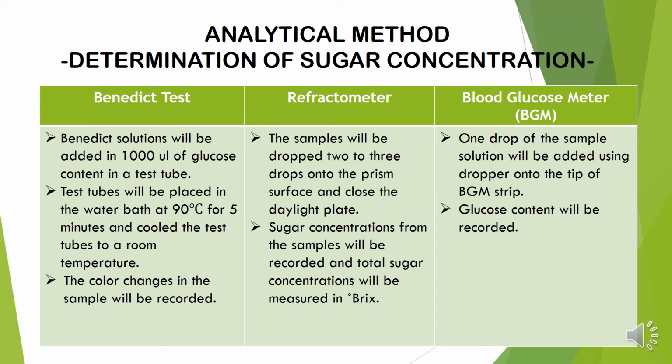First is the Benedict test to identify reducing sugar in durian seed. The glucose content will be mixed with Benedict solution, and then the color change of the sample will be recorded. For the refractometer, 2 to 3 drops are dropped on the prism surface, and the reading of sucrose will be measured in Brix unit. For the blood glucose meter, the sample solution is dropped on the tip of the blood glucose meter strip, and the glucose content will be recorded in molarity unit.